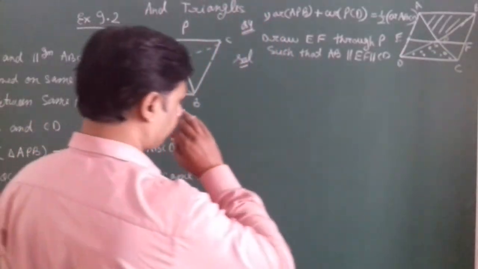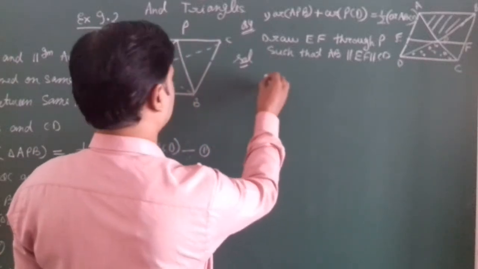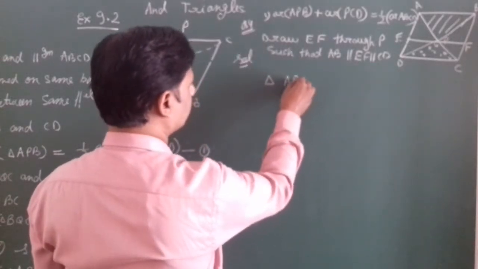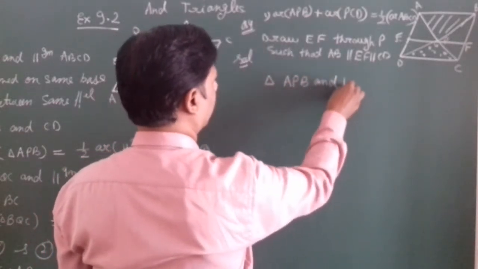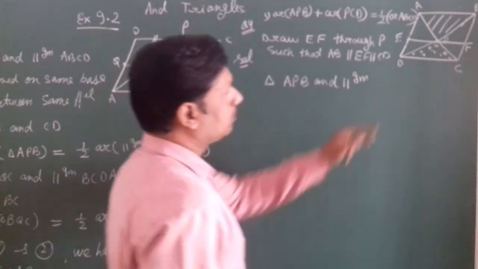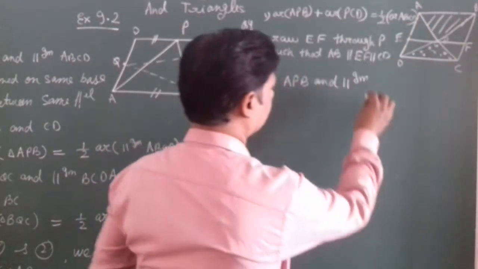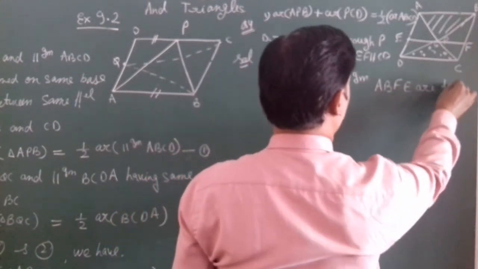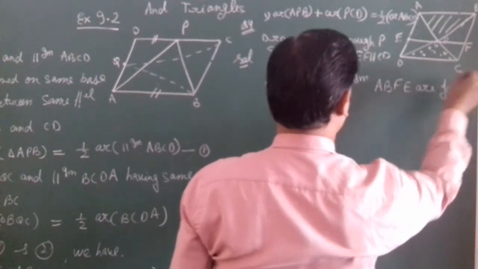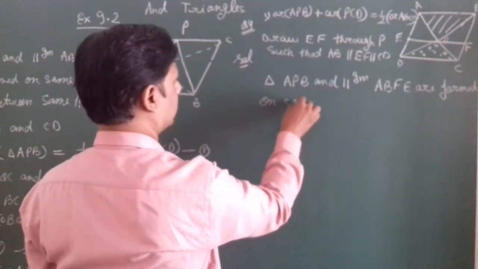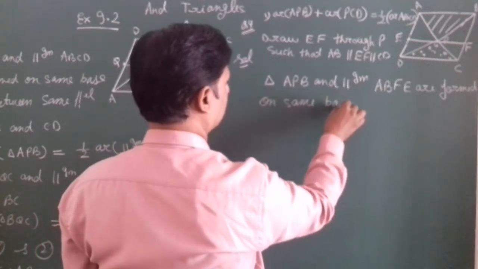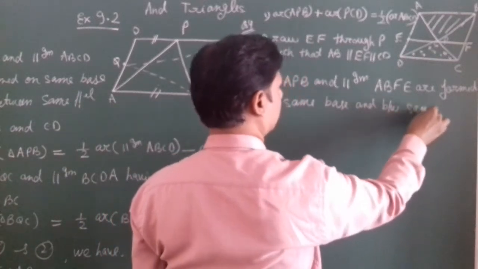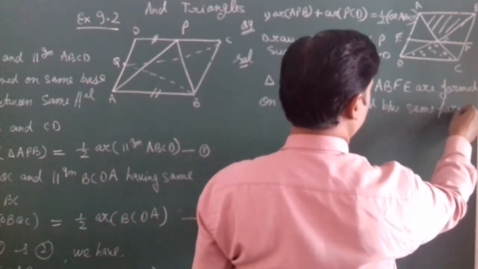Okay. Now see, we have triangle APB and parallelogram ABFE formed on same base and between same parallels.